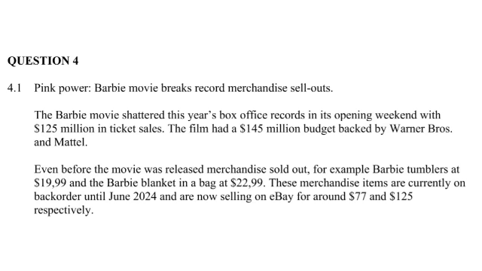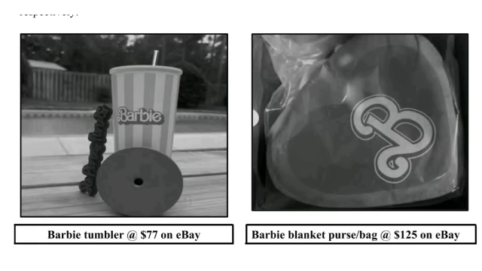So basically, what we are going to do for question 4, or 4.1 in particular, is look at the questions on profit, profit margins, revenue, as well as cost of sales using the information on the Barbie movie amounts. You're seeing that the ticket sales were at $125 million, and we are seeing that the budget is at $145 million. We are also seeing that they sold some merchandise at different prices. There are different prices that it had originally and the prices that are on eBay. All of this is going to be used in our information. So we are seeing the Barbie tumbler there that they are now showing on eBay.